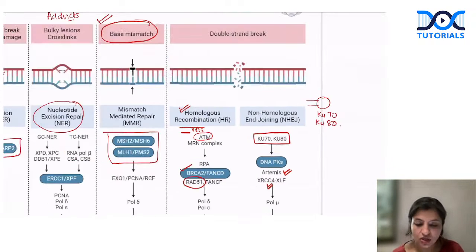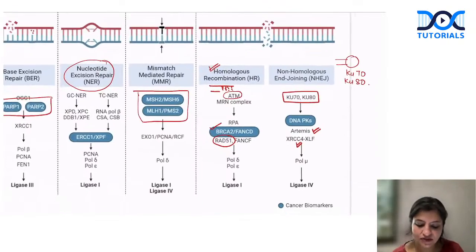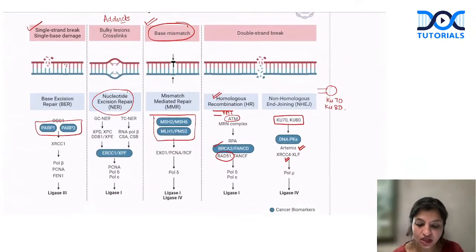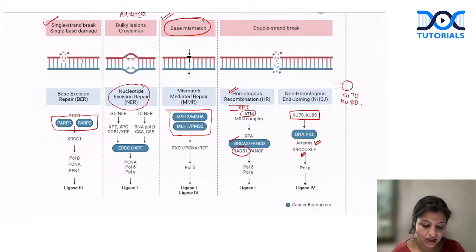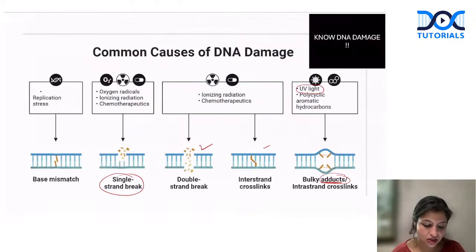So that is non-homologous. If somebody asks you what are the genes involved in double-stranded breaks, can I say we have ATM, we have BRCA2, we have FANC, we have RAD51, we have Ku70. So these are all the genes which are involved in double-stranded breaks, which everybody should be very clear about. Okay, so let's come back to the question here.